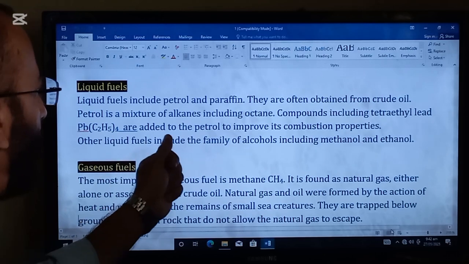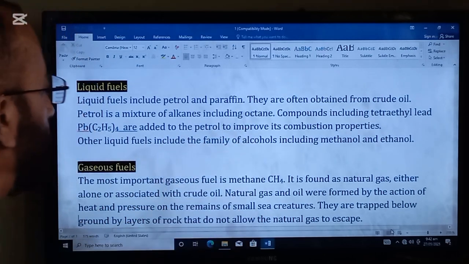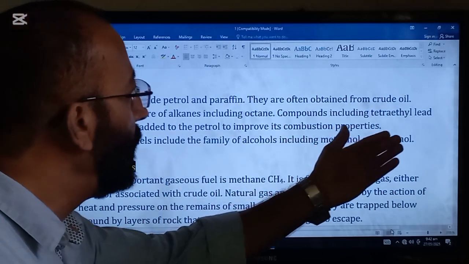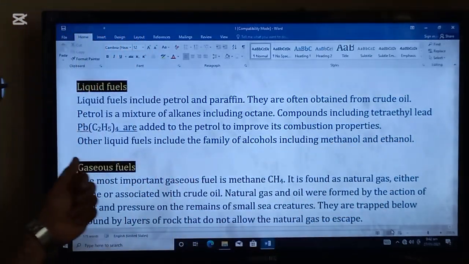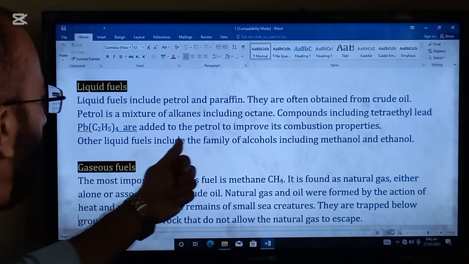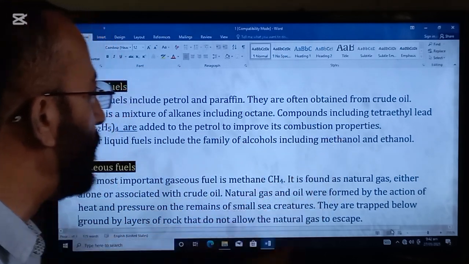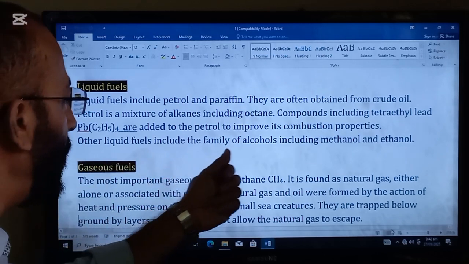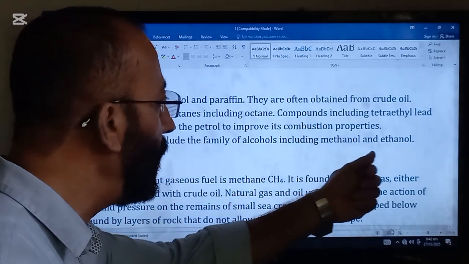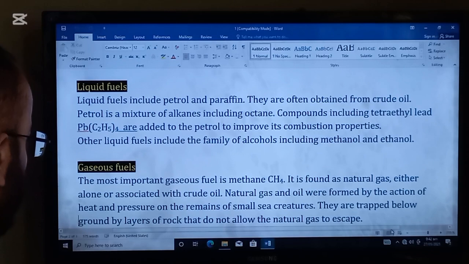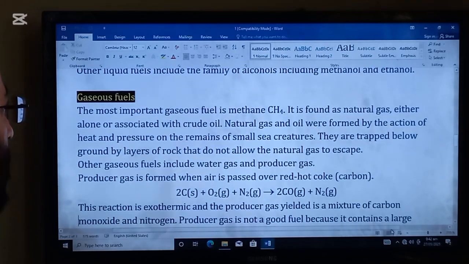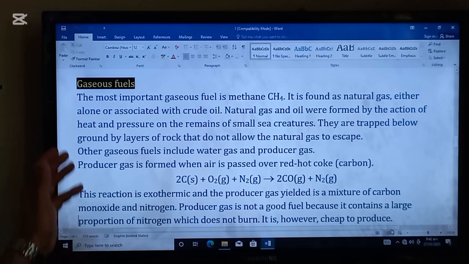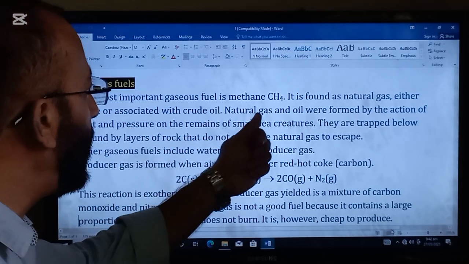Petrol is a mixture of alkanes including octane. Compounds including tetraethyl lead, formula is here, are added to the petrol to improve the combustion properties. Other liquid fuels include the family of alcohols, including methanol and ethanol. Next topic in the lecture is gaseous fuels. The most important gaseous fuel is methane.